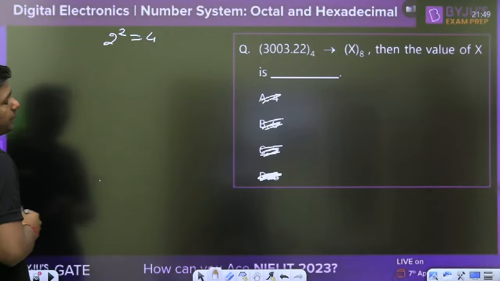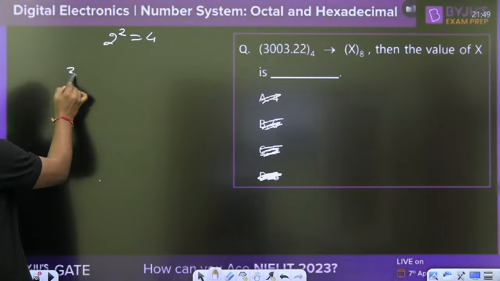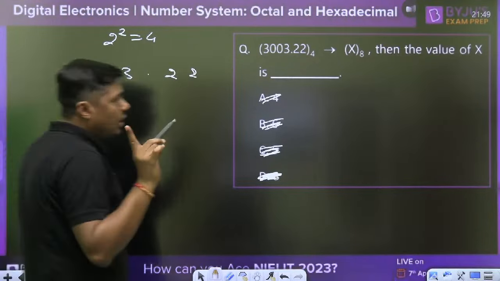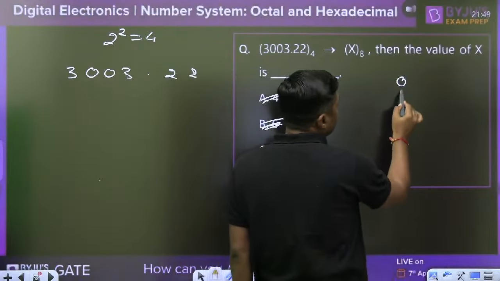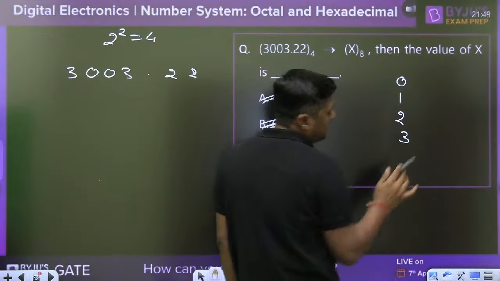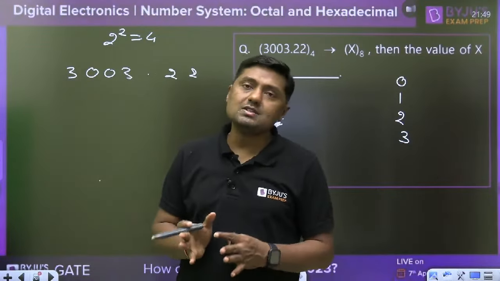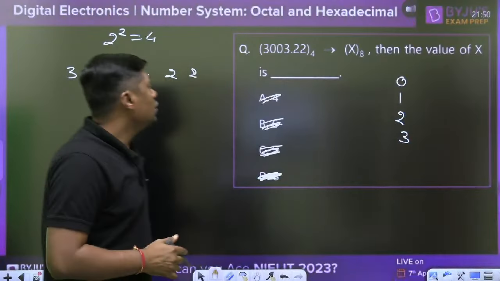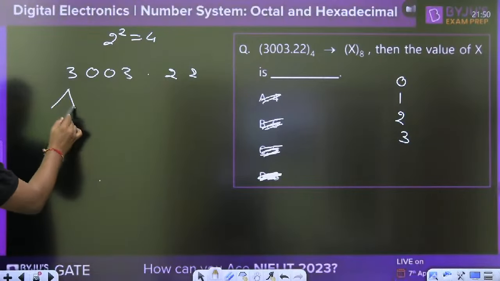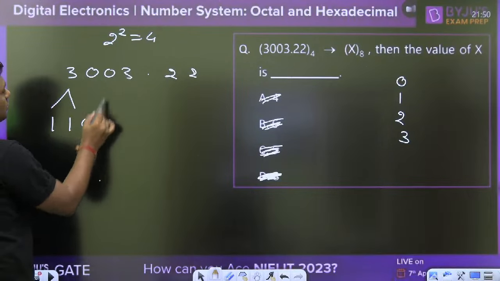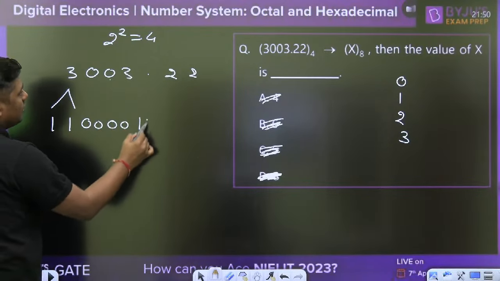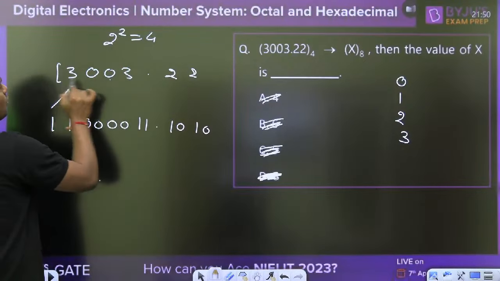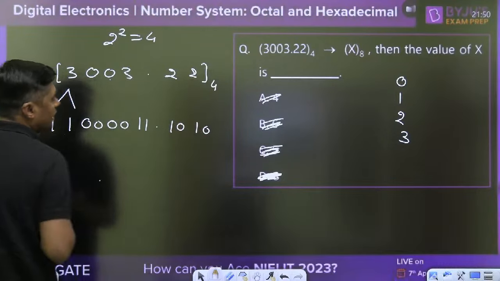Then again the group of 3 bits. The number is 3003.22. Again, if the base is 4, then the valid digits are 0, 1, 2, 3. It is always less than the base number. The base is 4, that's why the valid digits are 0123. Now the 3 is represented in 2 bits as 11, 0 is 00. This 3 is 11, and 2 is 10. Now this, in base 4, is converted into binary.